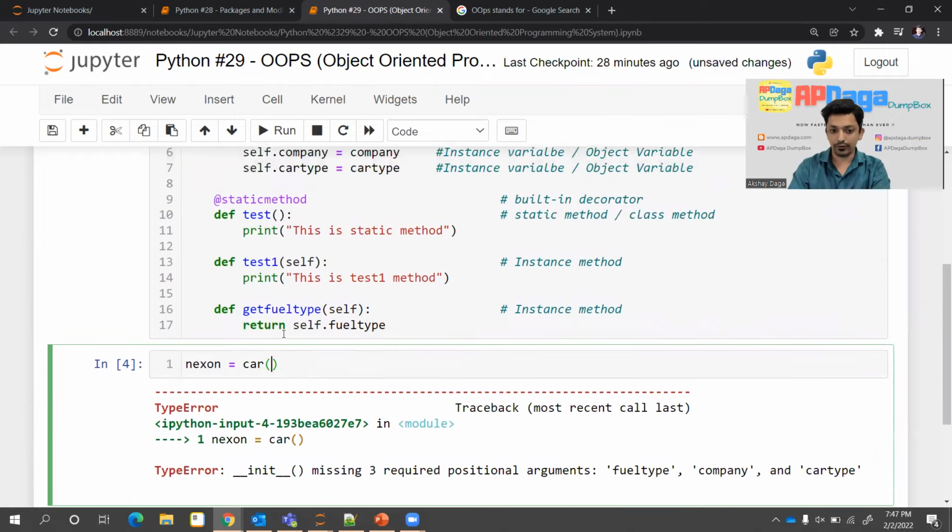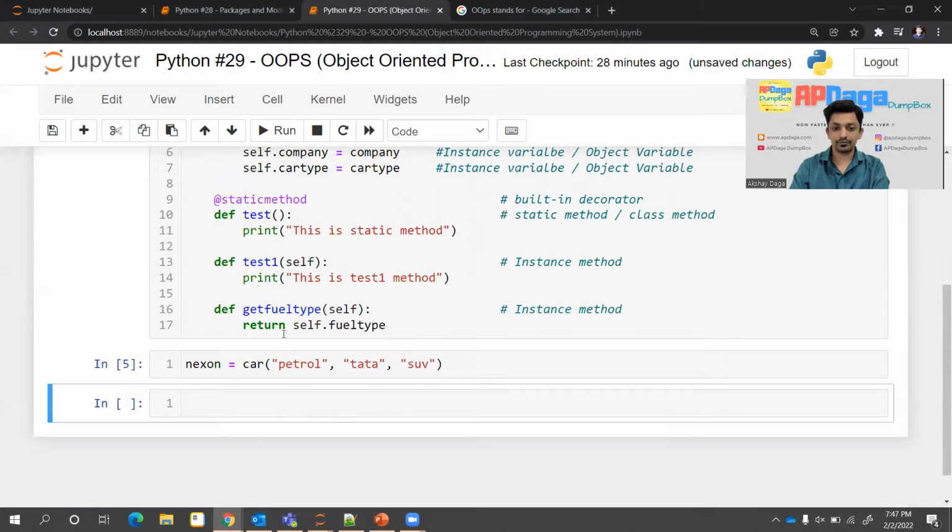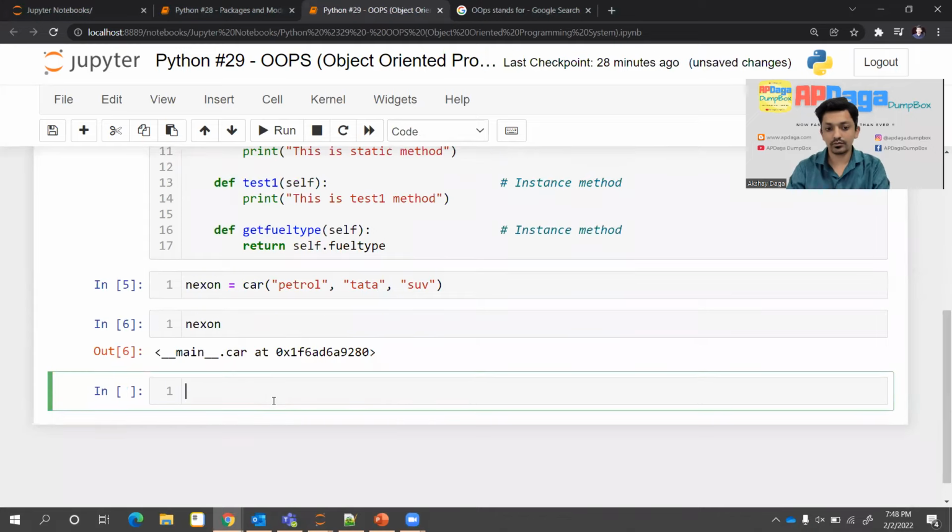So the first parameter is fuel type. Fuel type, I'll say it is petrol type. The second one is company. Company is Tata. The third one is car type. Car type is, I think the next one is hatchback. No, it is SUV. Sorry. Right. So if I run it, you can see now a new object is created. The new object is nothing but Nexon. Right. So it is created.